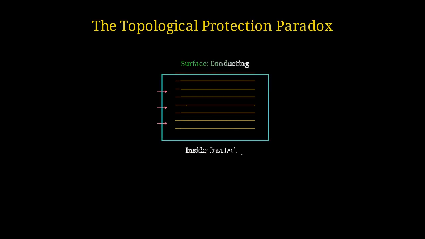Today we explore one of the most fascinating paradoxes in modern physics: how materials can be perfect insulators inside, yet perfect conductors on their surface. Imagine a material where electrons flow freely on the surface like a superhighway, but the interior is completely blocked like an impenetrable wall. This is the topological insulator.